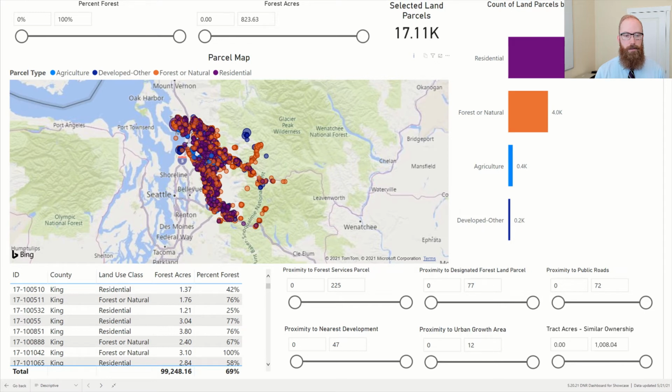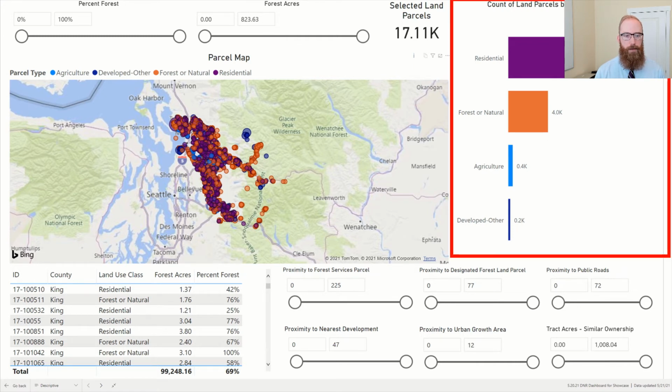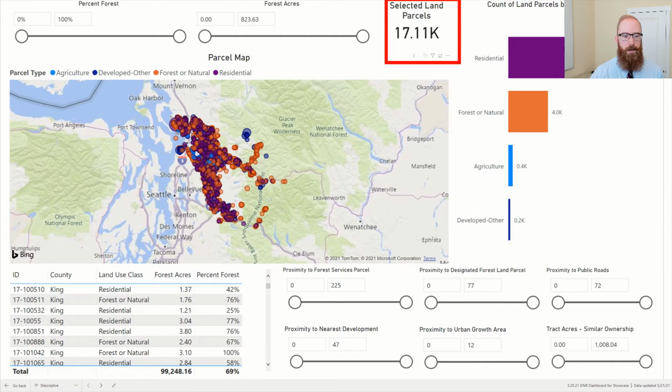We're currently in the descriptive dashboard, which contains a map of parcels by their respective land use categories. Each dot on this map represents a single parcel of land, with colors describing the land use and size representing the total acreage for the parcel. To the right of our map, the bar chart gives us a count of each parcel land use category. A total of the land parcels currently selected is shown near the upper left corner of this bar chart.